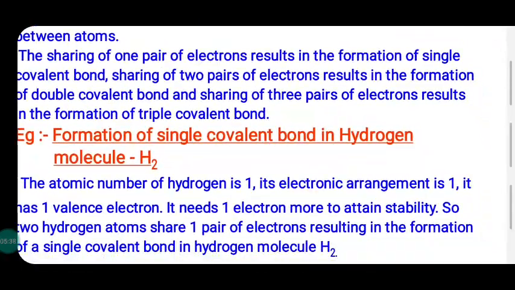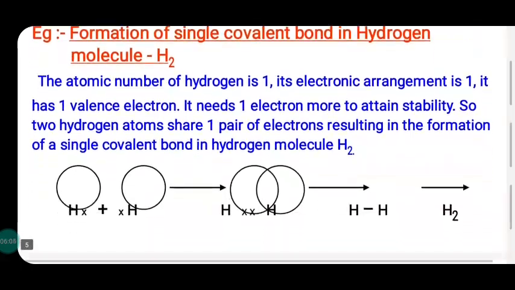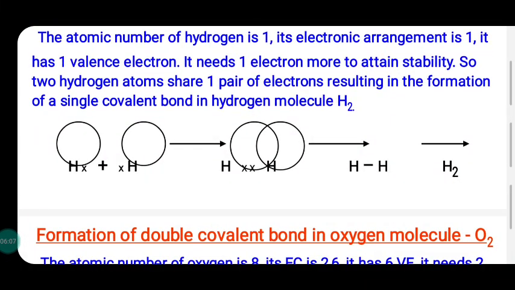See the examples. Formation of a single covalent bond: the hydrogen molecule. It contains two hydrogen atoms. Hydrogen has one electron in the outer shell. When another hydrogen comes closer, sharing of one electron takes place between the two hydrogen atoms, leading to the formation of a single covalent bond. H single bond H. It is read as H single bond H.